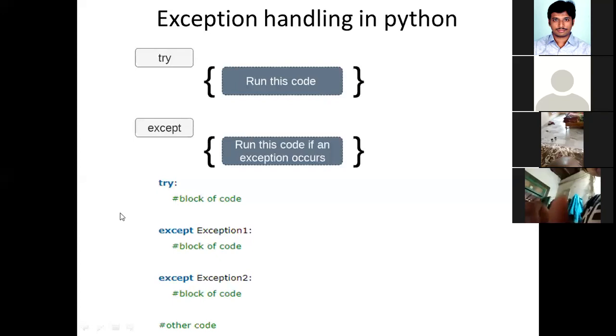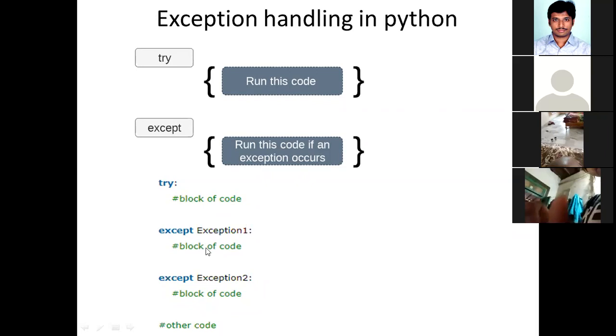Are you getting it? I repeat, try and except blocks are used to handle exceptions. The try block consists of some set of statements where there is a chance of getting an exception. Once the exception occurs, the control immediately goes from the try block to the except block. Suppose the exception is a zero division exception. Now you want to handle the zero division exception, then the corresponding code will be written here. This code corresponds to how to handle the zero division exception.